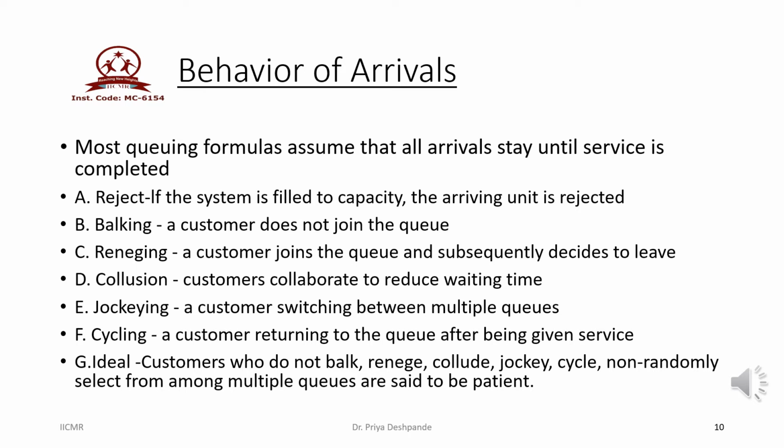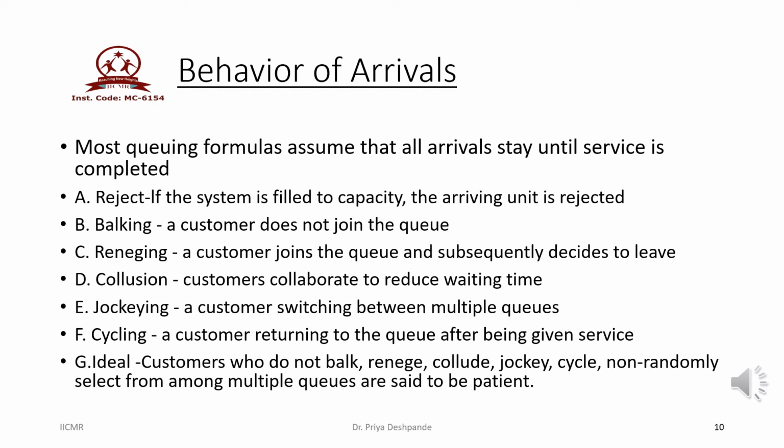Now let us understand the various types of behavior of the customers who wanted to join the queue. First is reject. If the system is filled to capacity, then the arriving unit is rejected. The customer is not able to join the system. Second one is known as balking. Balking means the customer does not join the queue. He arrives in the system but he does not join the queue. Third one is reneging. Here the customers join the queue and subsequently decide to leave the system. He comes in the system, he joins the queue, he waits for some time in a queue, and later on, before availing the service, the customer wanted to leave the system.